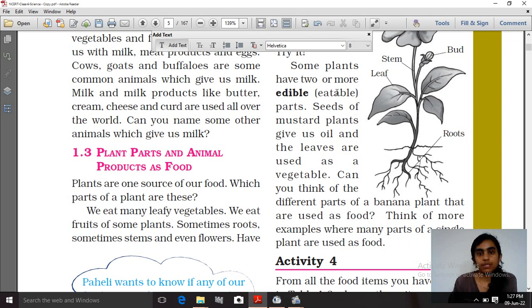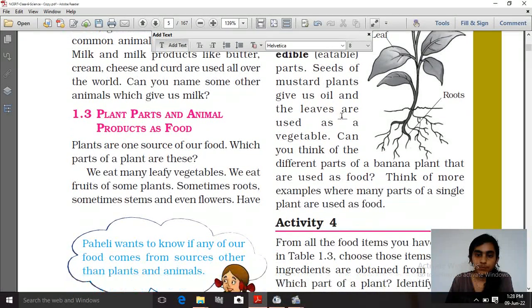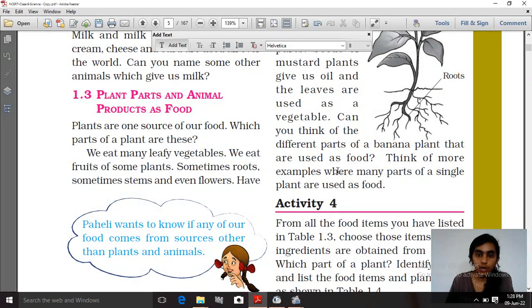Also, one thing is given that some plants have two or more edible parts. Edible means eatable. Two or more eatable parts. Like if we talk about the mustard plant, the leaf of the mustard plant we can eat as a vegetable, and from the seed of the mustard plant we get oil. So you have to think of more examples where many parts of a single plant are used as food.